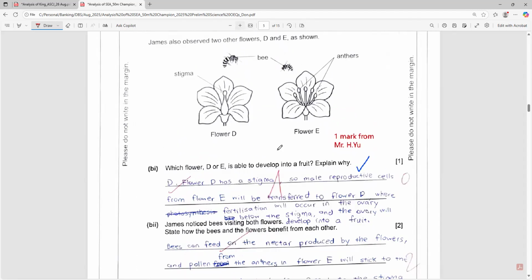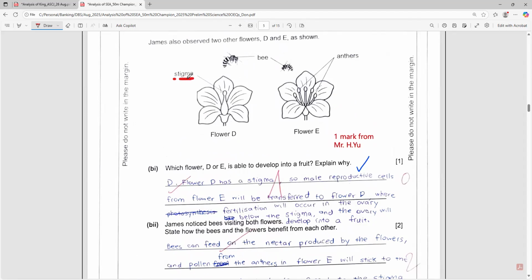Look at this carefully. This candidate indicated flower D. Flower D, as you know, has a stigma, which receives the pollen, right? So male reproductive cells from the anthers of flower E will be transferred to flower D, where fertilization will occur in the ovary below the stigma, and the ovary will develop into a fruit.